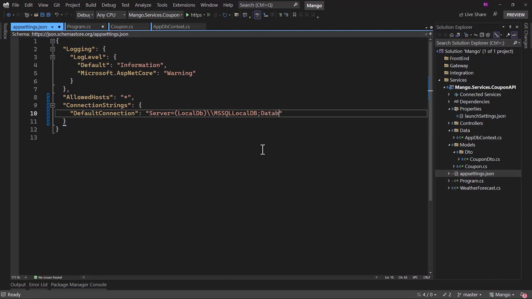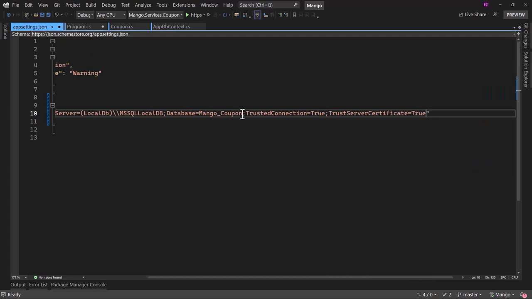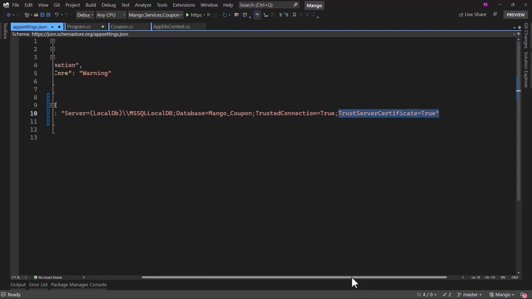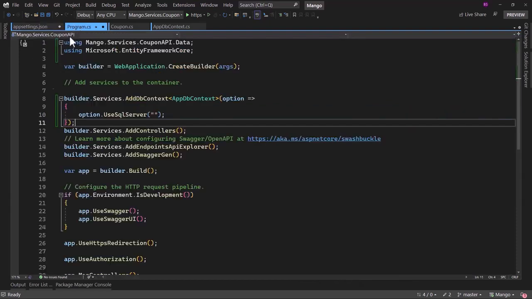After that, we have to define what will be the database name. So we will add a semicolon, Database, and then let me give it a database name of mango_coupon. After that, I will add a couple more fields here for Trusted_Connection to be true and TrustServerCertificate to be true. With that, our connection string is looking great. But how can we access that connection string and pass it on right here?